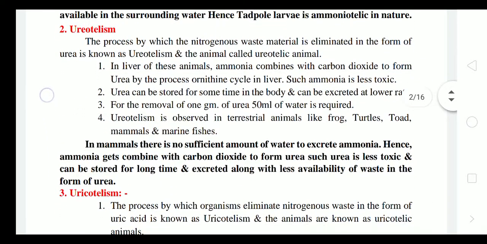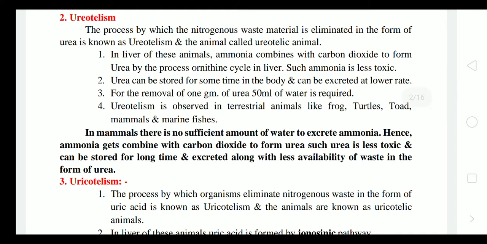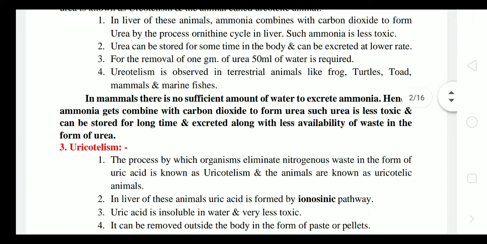Next one, that is ureotelism. The process by which nitrogenous waste material is eliminated in the form of urea is known as ureotelism, and the animals are called ureotelic animals. In the liver of these animals, ammonia combines with carbon dioxide to form urea by the process of the ornithine cycle.